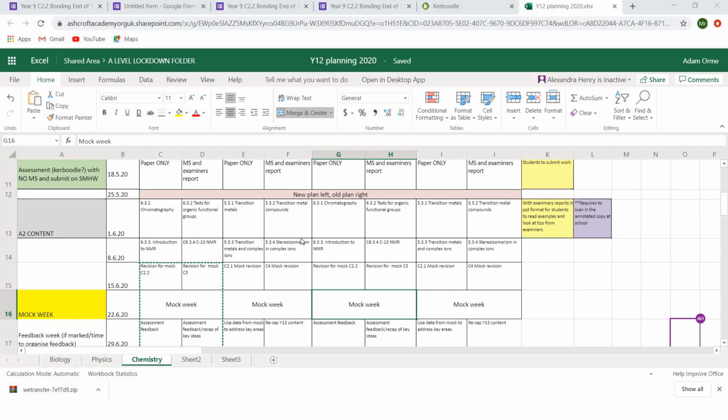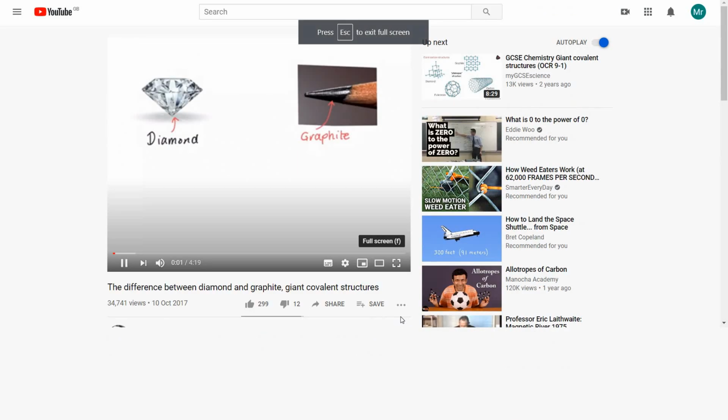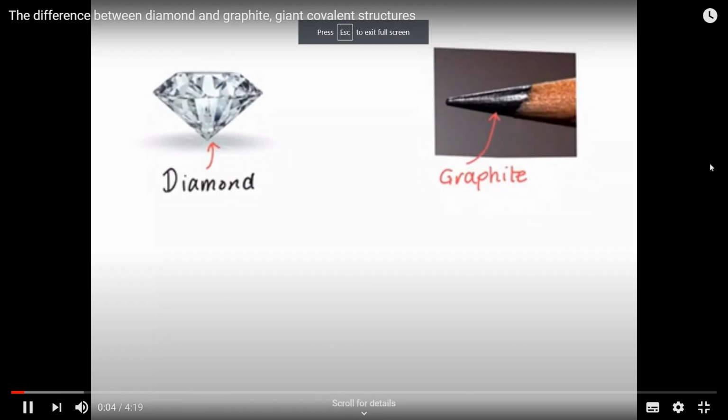Okay, so now add to your lists. What are the similarities, what are the differences? Importantly, we're also going to include the properties that each have. Just going to watch a short video that should help us. This is looking at the difference between diamond, which is this thing here, and graphite, which is this thing here.